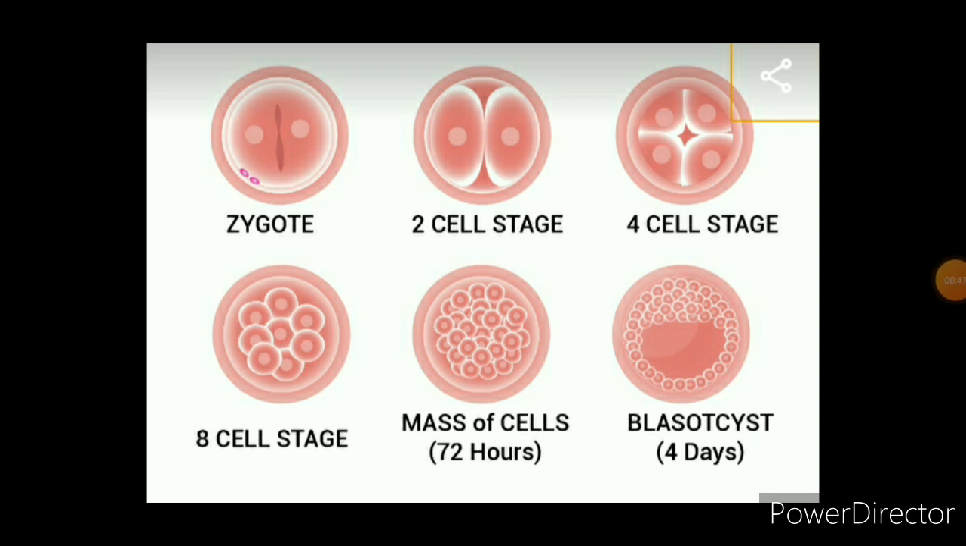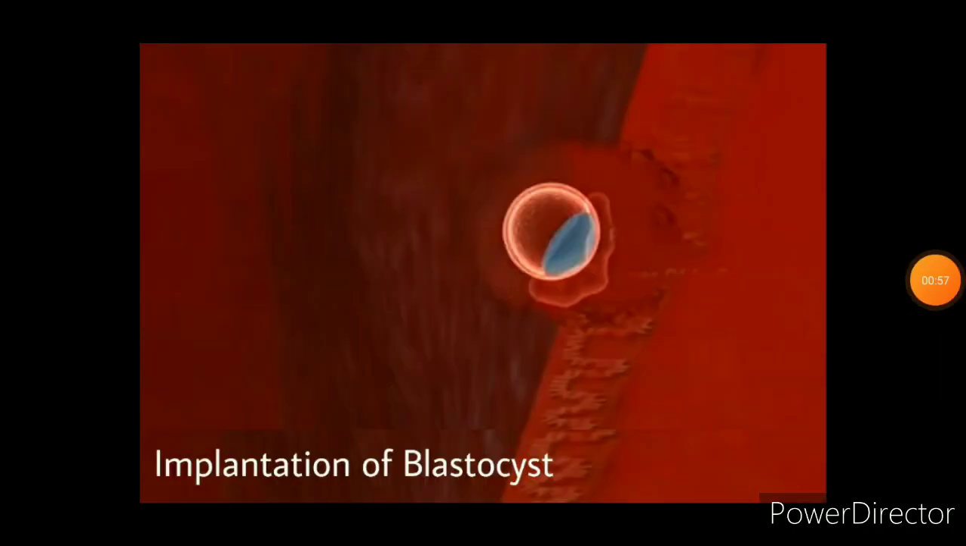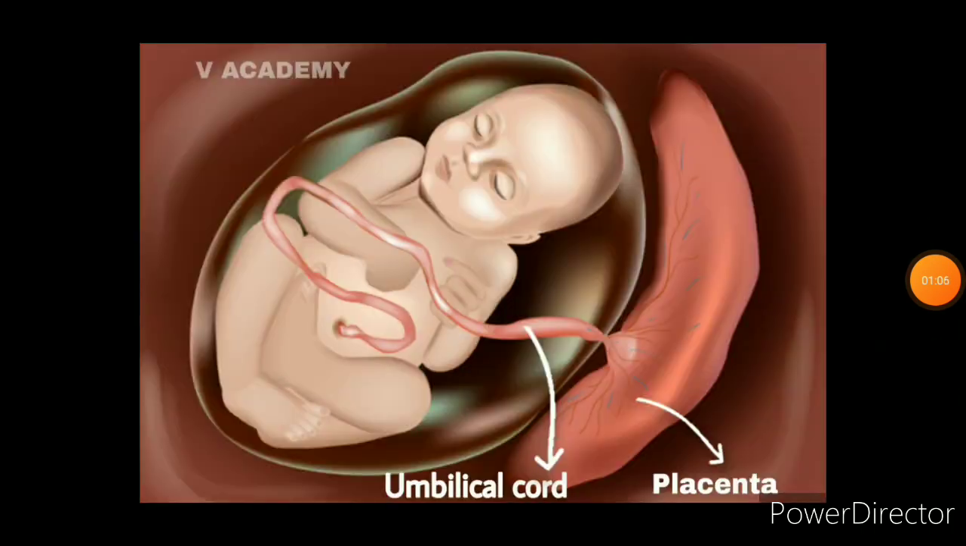This zygote soon starts dividing into the 2-cell stage, 4-cell stage, 8-cell stage, and finally the blastocyst stage. And this blastocyst reaches the uterus and gets implanted on the endometrial lining of the uterus. After the implantation, the blastocyst undergoes further division and develops into a complete baby. This is the process of normal fertilization.